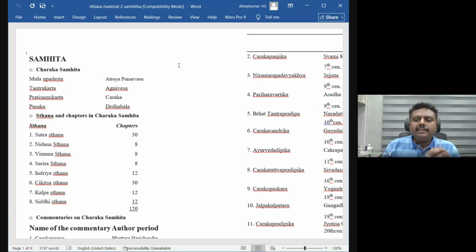And the whole of Siddhisthana and Kalpasthana is the contribution of Drudabala. Yes, 12 chapters of Siddhisthana and 12 chapters of Kalpasthana are the sole contribution of Drudabala.